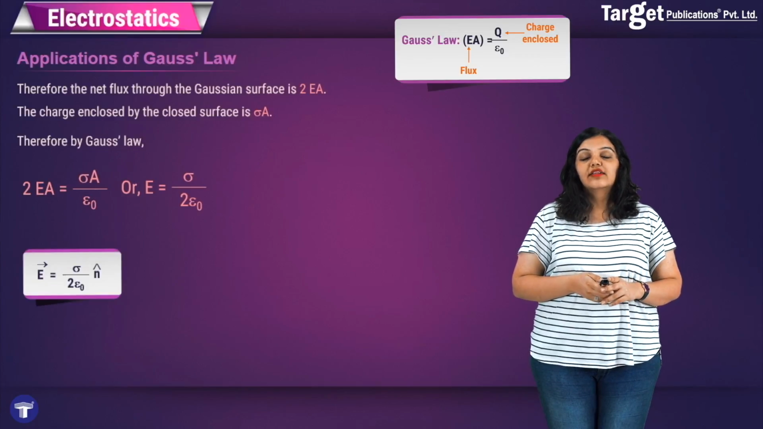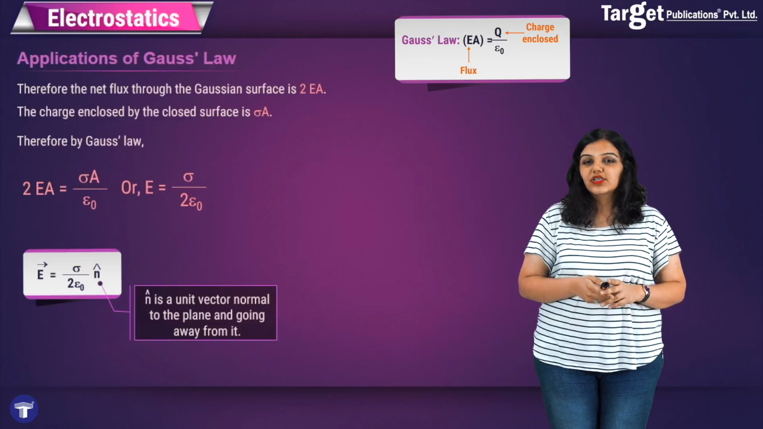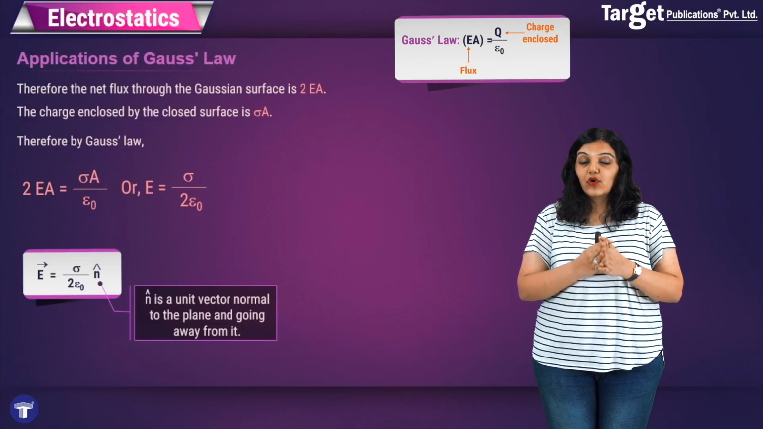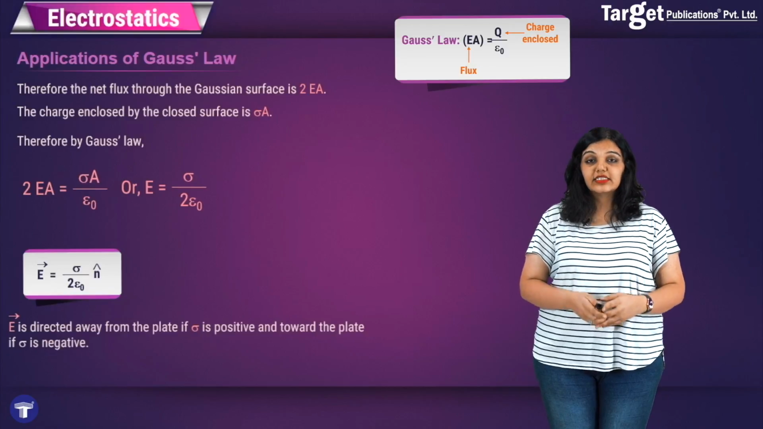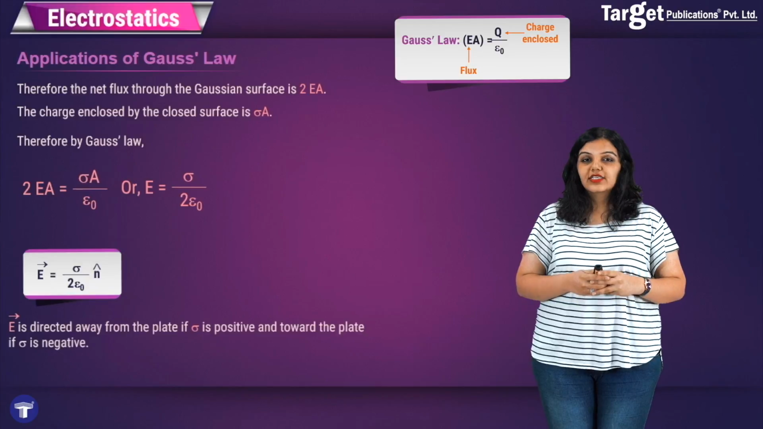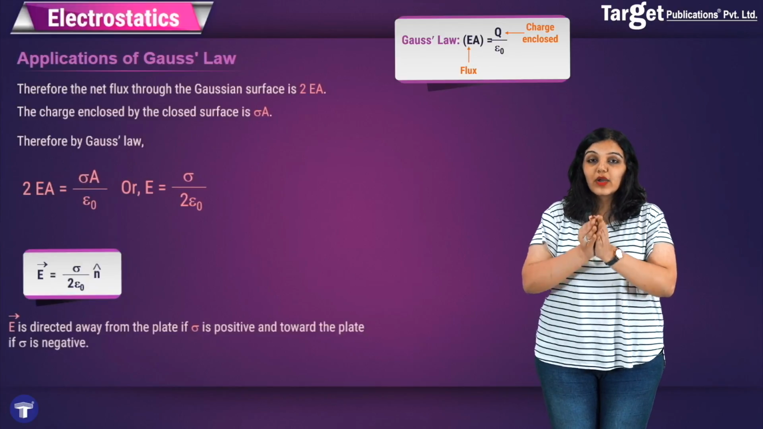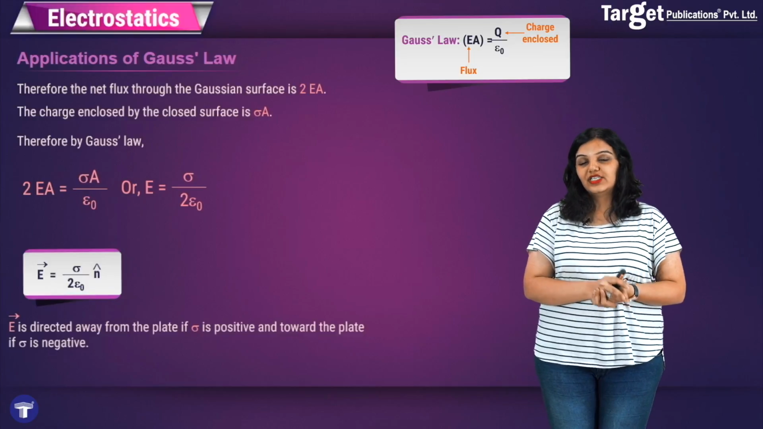Vectorially, I will say that the direction of this electric field is given by n cap, where n cap is a unit vector normal to the plane and going away from it. Finally, I will say that E is directed away from the plate if sigma is positive, and towards the plate if sigma is negative. So you can see that using Gauss's law, we quickly found the electric field strength at any point close to an infinitely charged plane sheet.